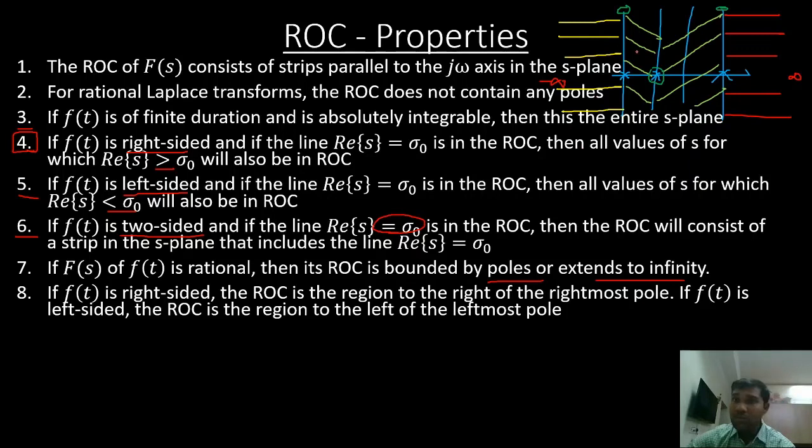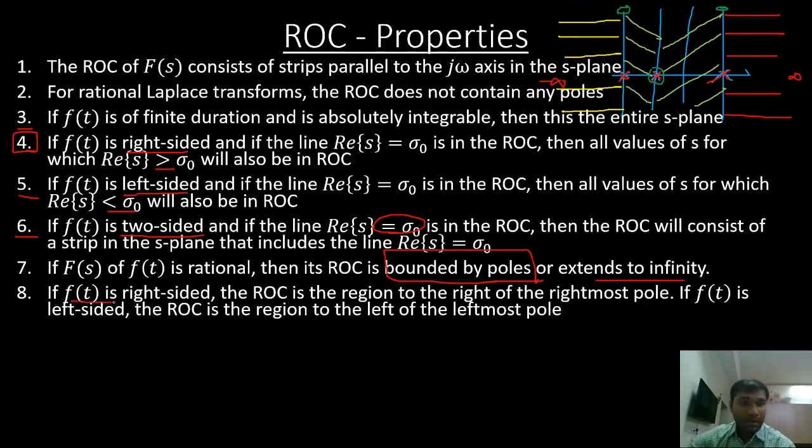The other two ROCs I have drawn here in the green color are bounded by poles on each side. This region is bounded by this pole and this pole. It is not going beyond the poles. So it is bounded by poles. Similarly, this one also is bounded by poles. So this is another property of ROC. The ROC will either be bounded by poles or extend to infinity.